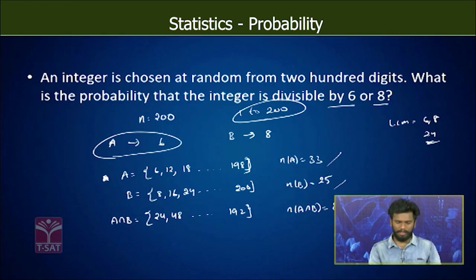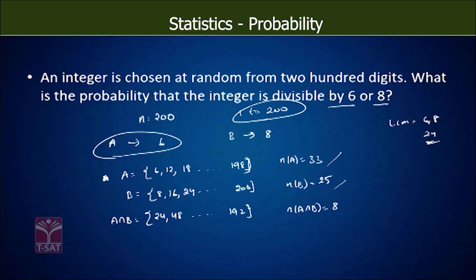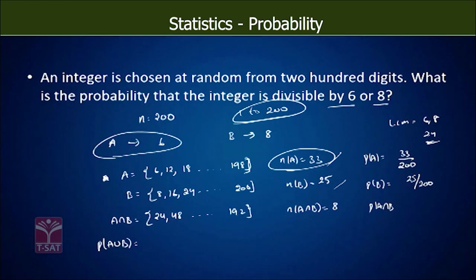Now apply the probability. What is the probability that the integer is divisible by 6 or 8? What we need is the probability of A union B. See here, probability of A: what is it here? 33 divided by 200. Here n of A is nothing but the number of favorable outcomes, and in the total set how many are there? 200 outcomes. So 33 by 200. What is the probability of occurrence of B? 25 by 200. In the same way, the probability of occurrence of A and B is given by 8 by 200.